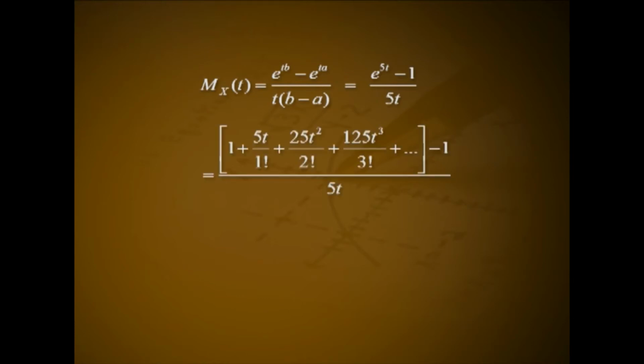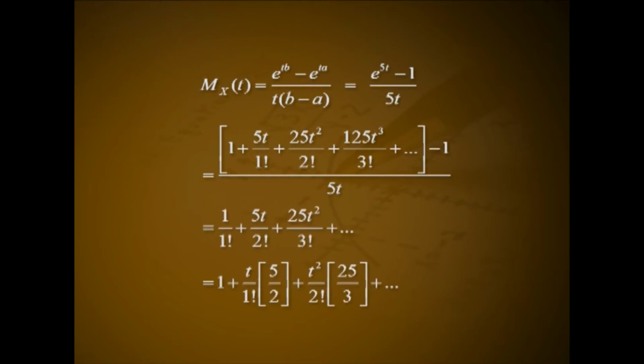M_X(t) equals (e^(tb) − e^(ta)) divided by t(b − a), that is (e^(5t) − 1)/(5t), that is equal to [1 + 5t/1! + 25t²/2! + 125t³/3! + etc. − 1] all divided by 5t, that is 1/1! + 5t/2! + 25t²/3! + etc. That is 1 + (t/1!)(5/2) + (t²/2!)(25/3) + etc.